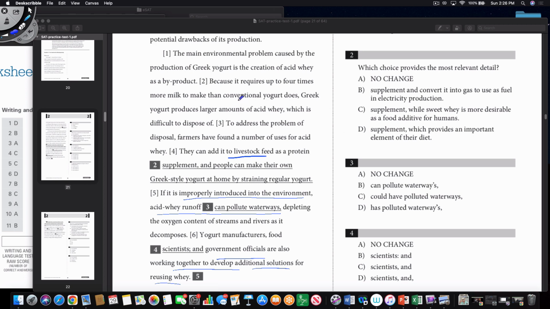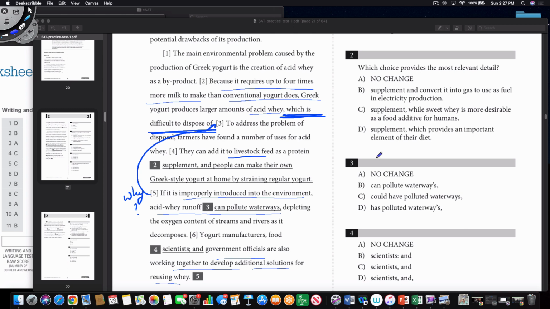So let's look at 2. Because it requires up to 4 times more milk to make than conventional yogurt does, Greek yogurt produces large amounts of acid waste, which is difficult to dispose of. So the end of sentence 2 is raising the issue of the difficulty of disposal of acid waste, and then you would be introducing 5 right after that, because 5 is saying why it is difficult to dispose of that acid waste. So logically 5 should come after 2.